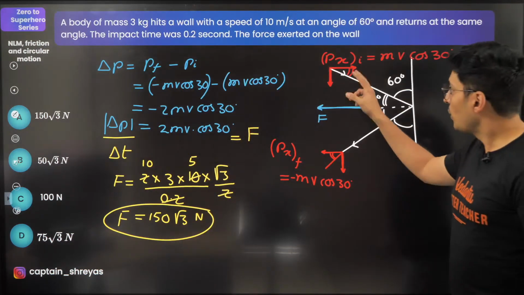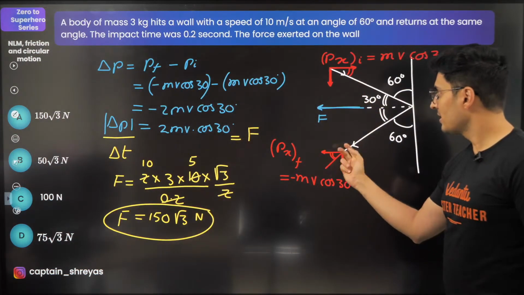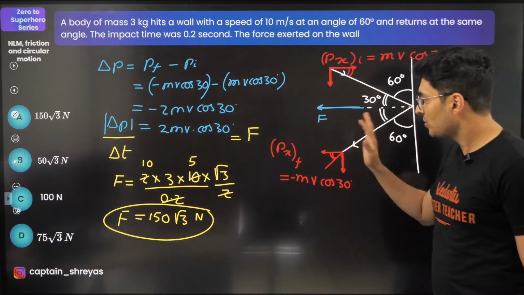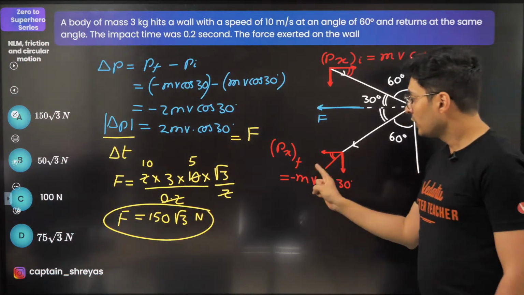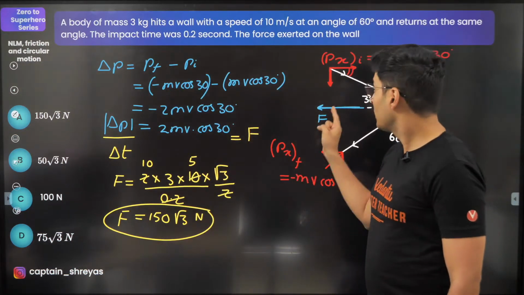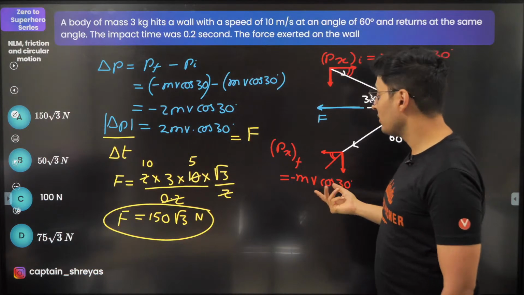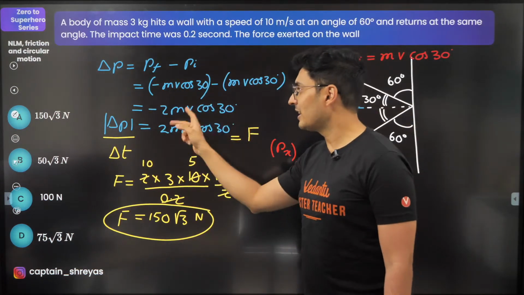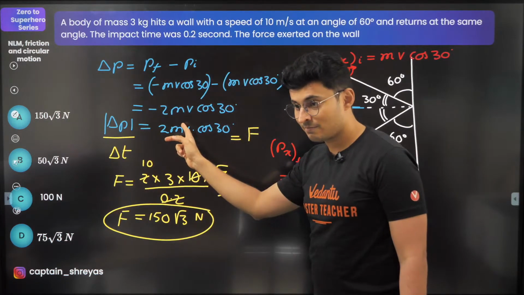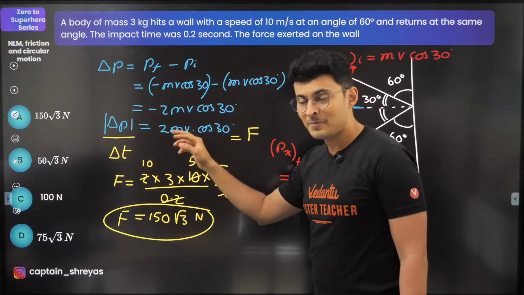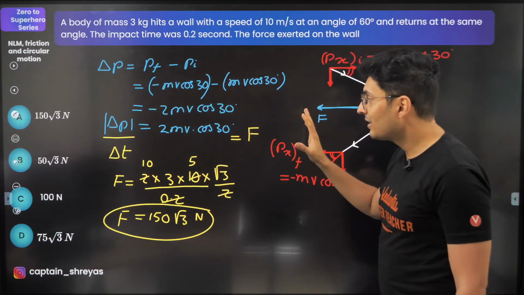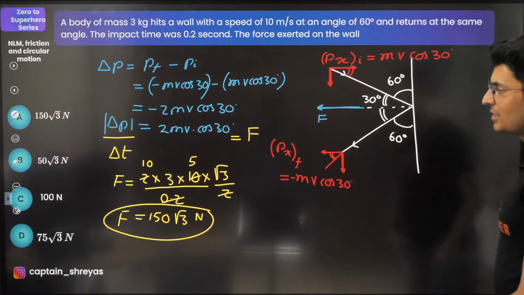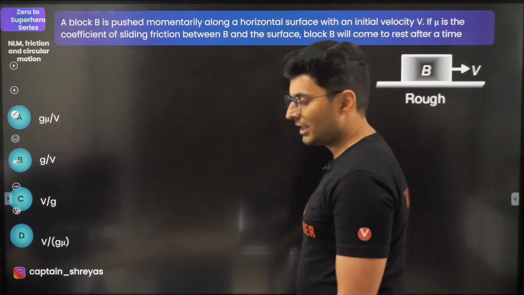Understanding that only x momentum reverses, y momentum does not change, hence the force will be only in the direction of change in momentum. Number one, not making a mistake with the signs. A lot of people will say mv cos theta minus mv cos theta is 0. No, directions are opposite. So be careful with the signs. So momentum changes twice. So it will basically be 2 times mv cos theta, not 0. Okay, and rest is force is change in momentum by time. Moving on to the next question, guys.